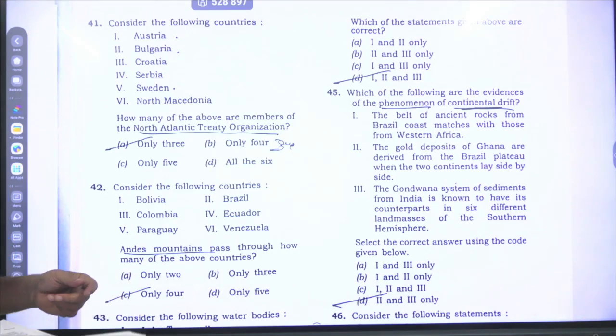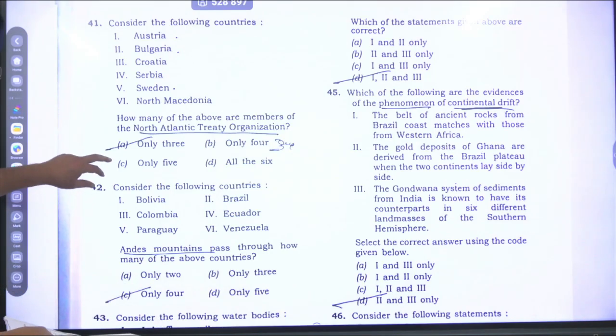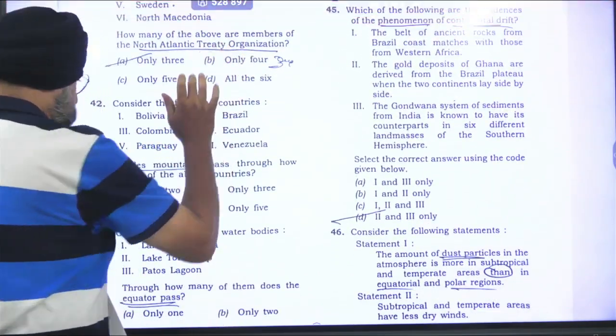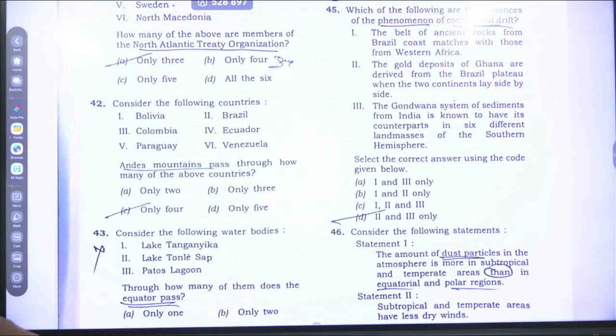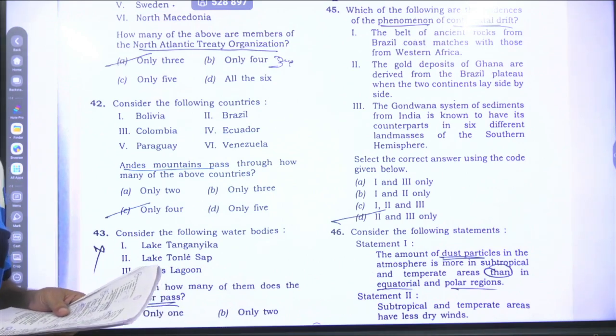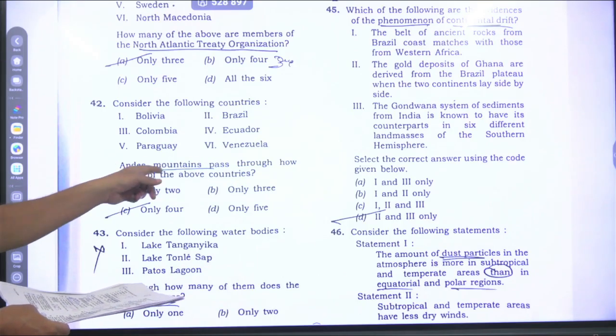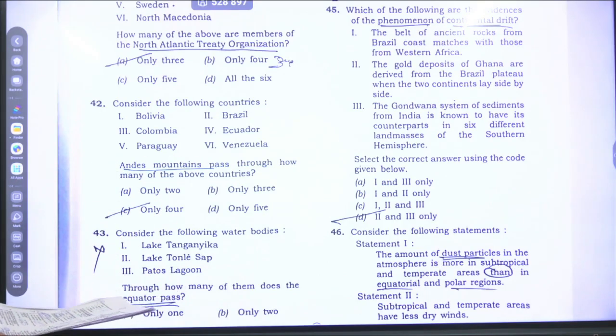Now let's come to question number 42. This question is a bit troublesome. Definitely, it will remain under contention. Why is it so? The Andes Mountains pass through how many of the countries mentioned above?